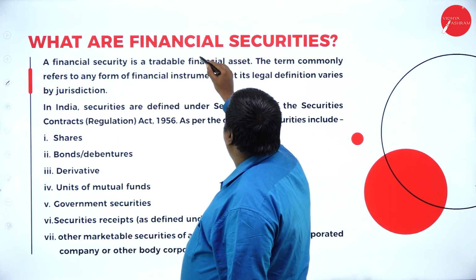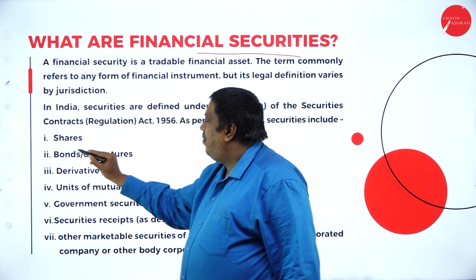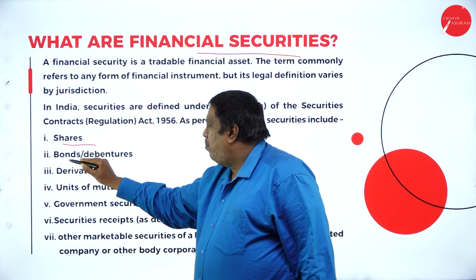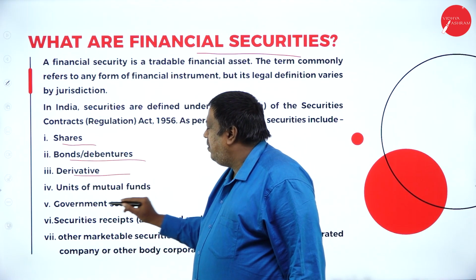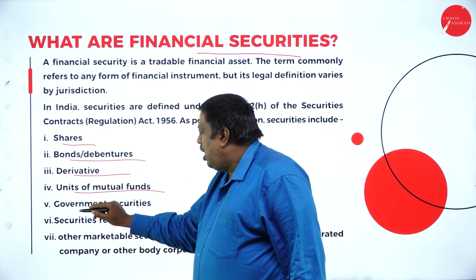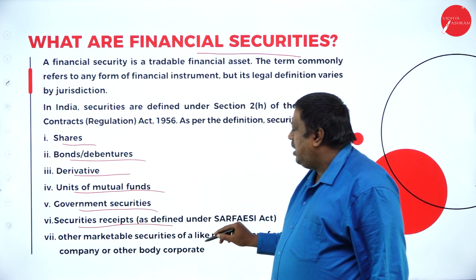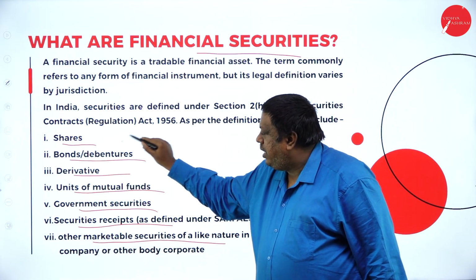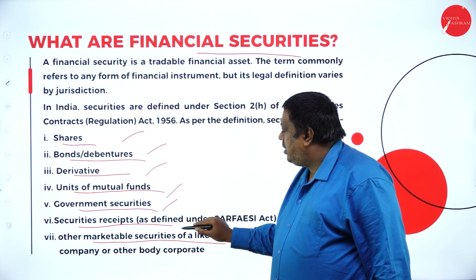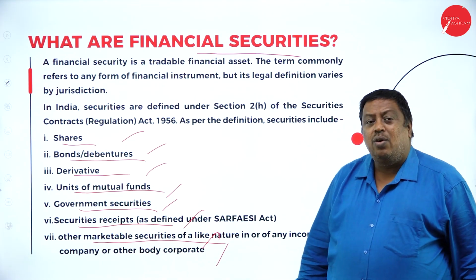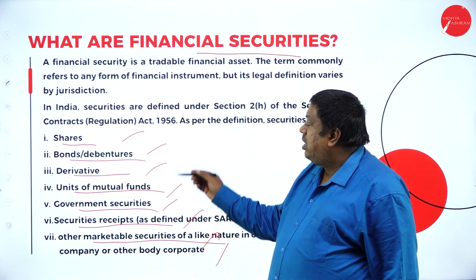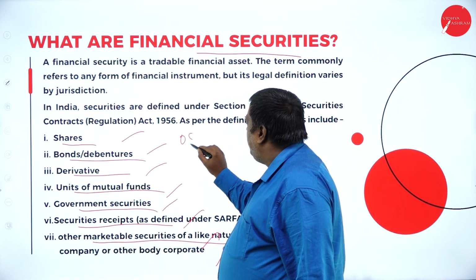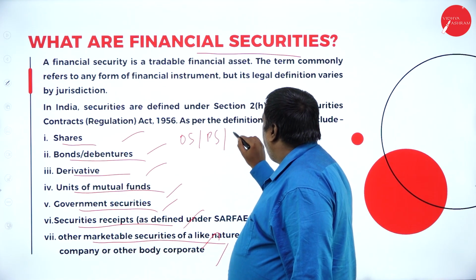What are the financial securities in the market? The financial securities are shares, bonds and debentures, derivatives, units of mutual funds, government securities, securities receipts, and other marketable securities. There are plenty of concepts which help us know how to invest. Shares: we have ordinary shares, preference shares, and equity shares.